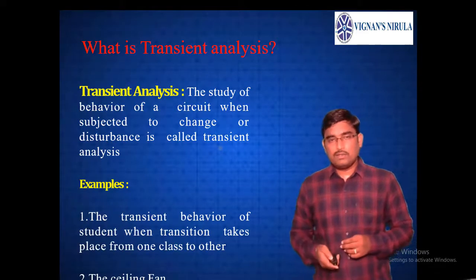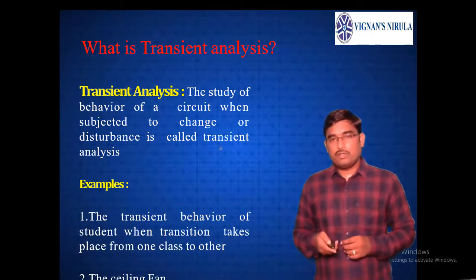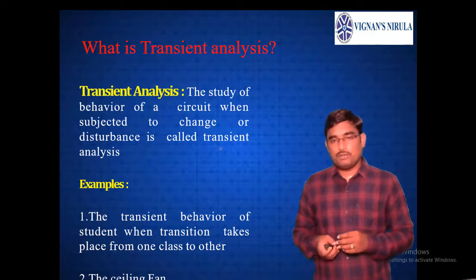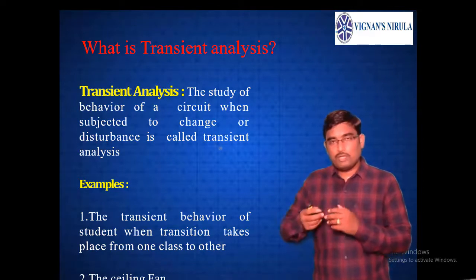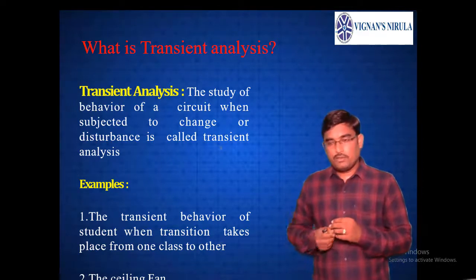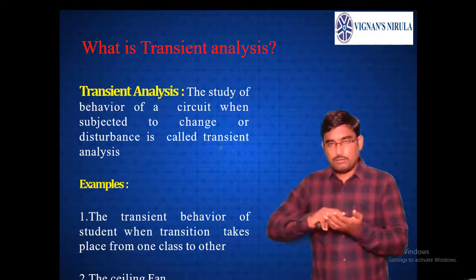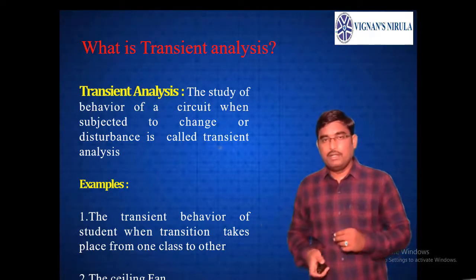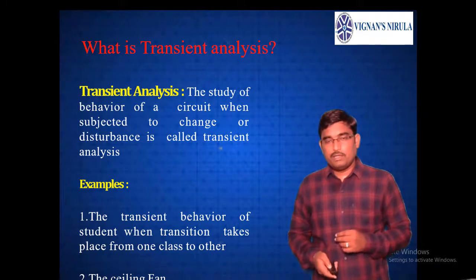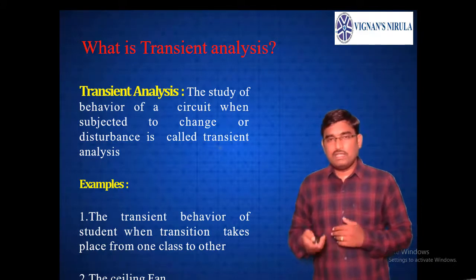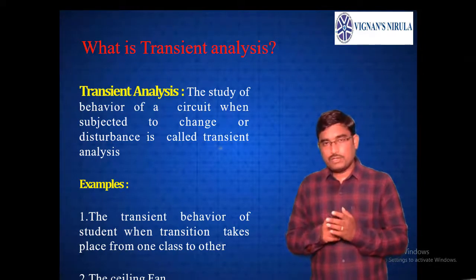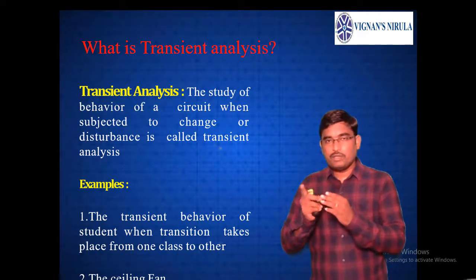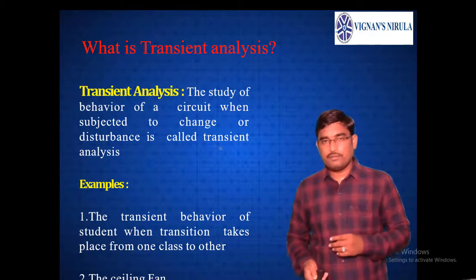Now, an example is the transient behavior of a student when transition takes place from one class to another. Suddenly, as the environment is changed, the behavior of the student will change. That changing behavior from one position to another is said to be transient behavior. Now take the ceiling fan. If you suddenly switch on the fan, initially it is at rest, and suddenly it starts rotating. That is said to be the transient behavior of that fan.